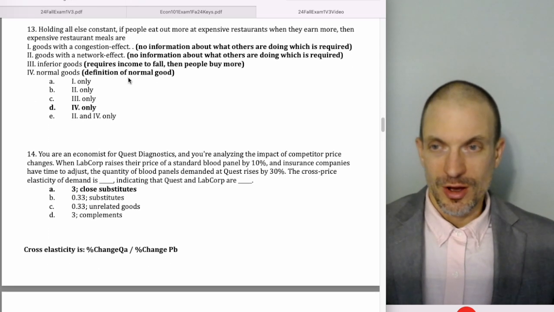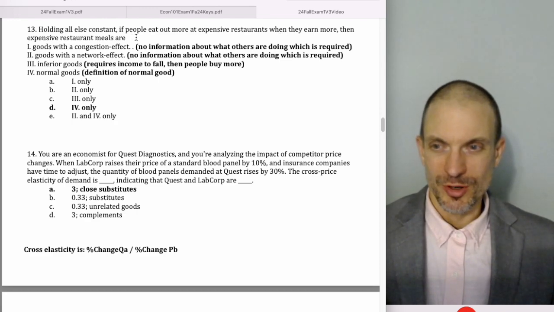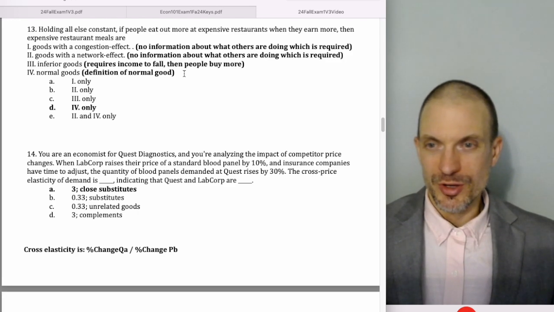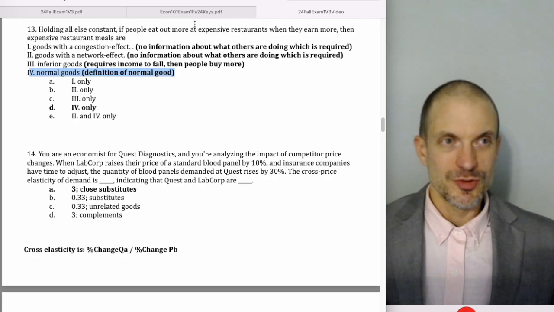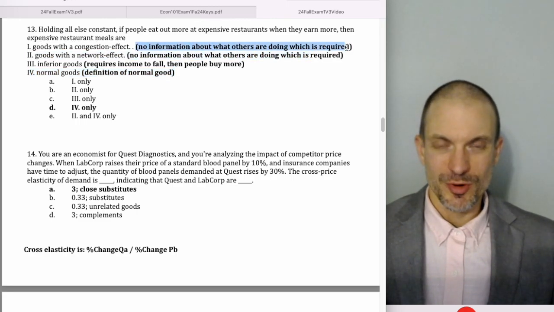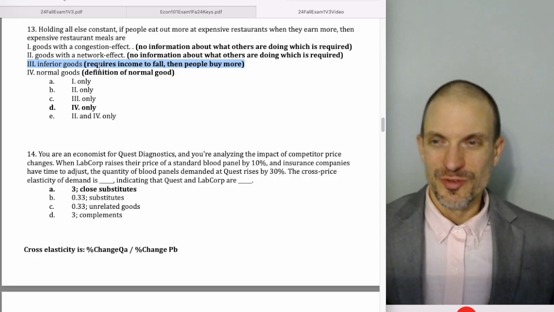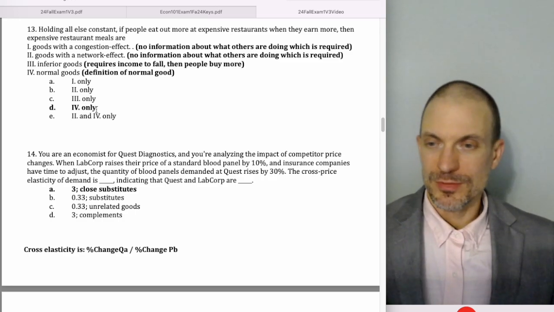All right, so holding all else constant, if people eat out more at expensive restaurants when they earn more, expensive restaurant meals are a normal good, right? So the definition of a normal good is as your income rises, you increase your demand. And the other one, goods with a congestion effect? Nope, we have no information about what others are doing. That's actually required for 1 and 2. And it's not 3, inferior good, because it was basically the definition of a normal good. For inferior goods, it would have to be when incomes fall, people buy more, or when incomes rise, people buy less.